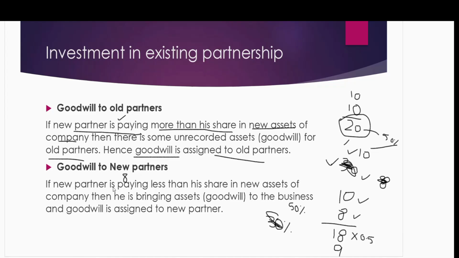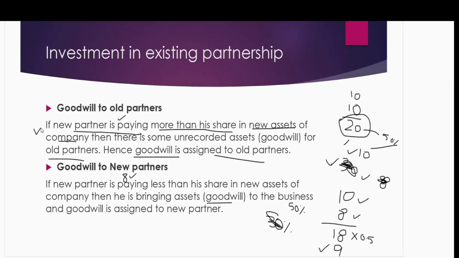If the new partner is paying less than his share in the new assets of the company, his share is $9 and he's paying $8. He's paying less. Why is he bringing less investment? Because he is bringing goodwill for the business. So in this case, goodwill will be assigned to him. So we should remember this rule.